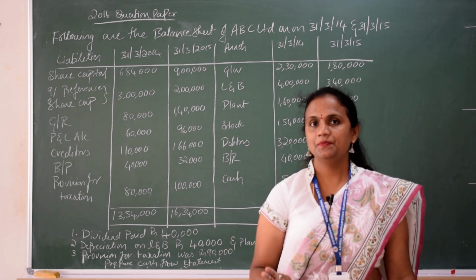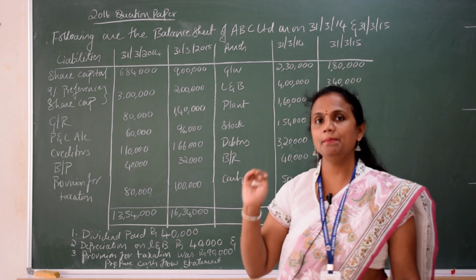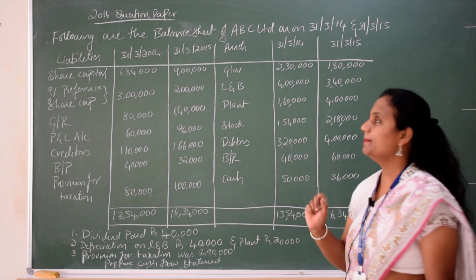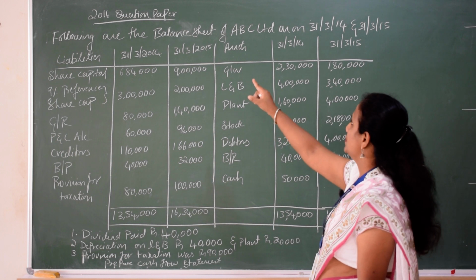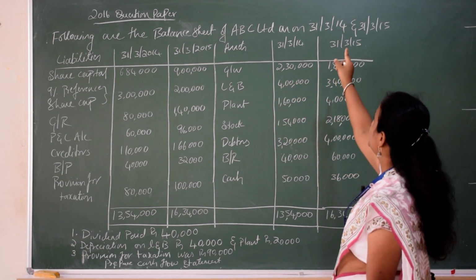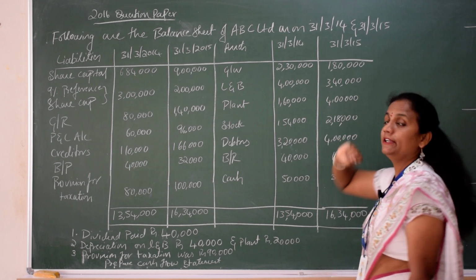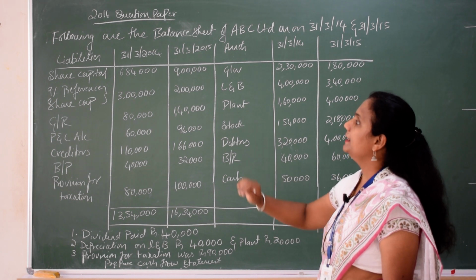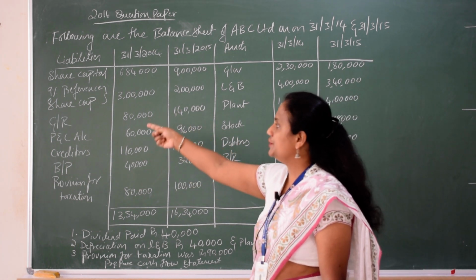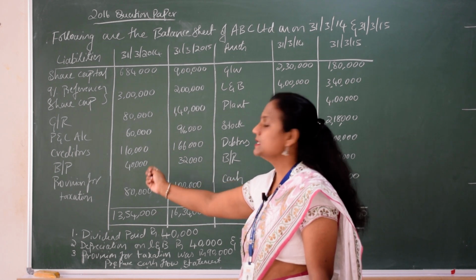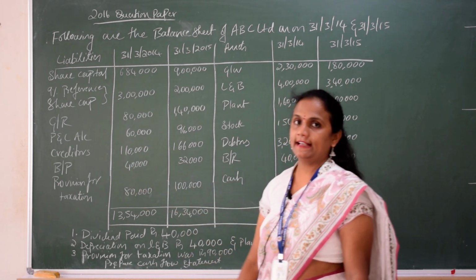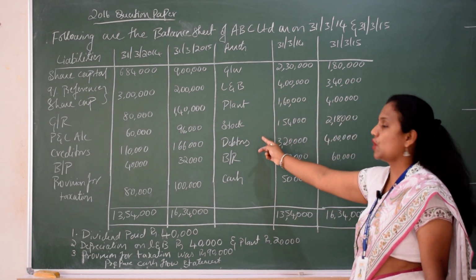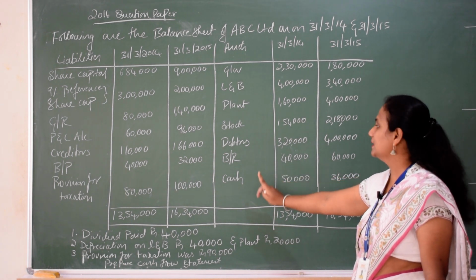So, cash flow statement. Today we are solving a 14 marks problem, the Bangalore University 2016 question paper. Let us see the problem now. The following are the balance sheets of ABC Limited as on 31st March 2014 and 31st March 2015. On the liability side, they have given share capital, 9% preference share capital, general reserve, P&L, creditors, bills payable, provision for taxation. On the asset side, goodwill, land and building, plant, stock, debtors, bills receivable, cash.